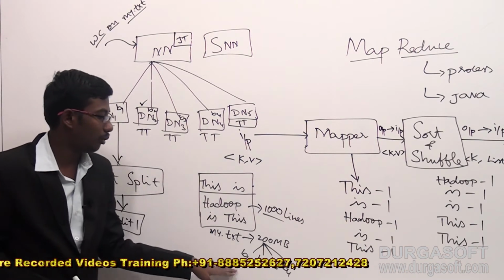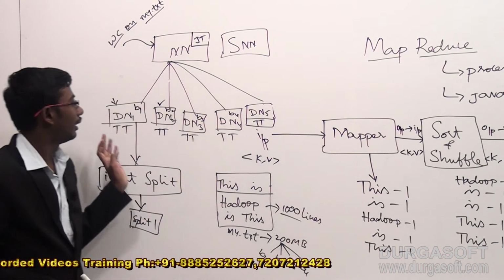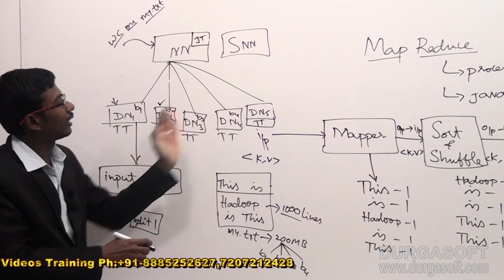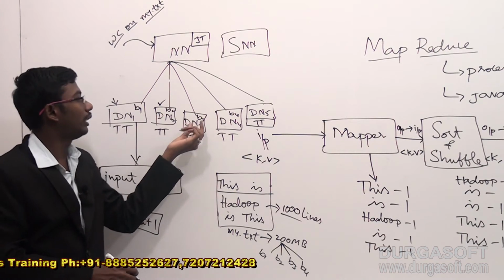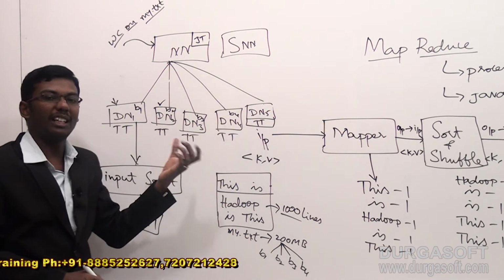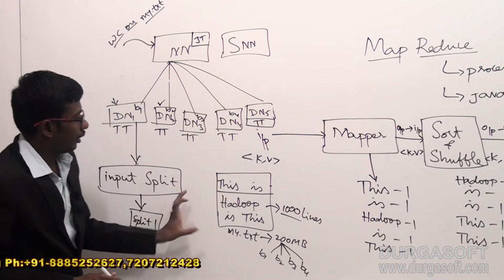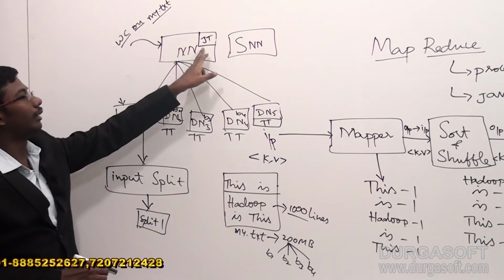The first 3 blocks will be 64 MB, and the remaining data will be stored in the 4th block. These are the actual information and first replication of the data. We have another replication of the data also. Suppose B1 is also available in data node 3 or other data nodes, but I am taking the first replication as part of the metadata information. I am handing over this my.txt to the name node.